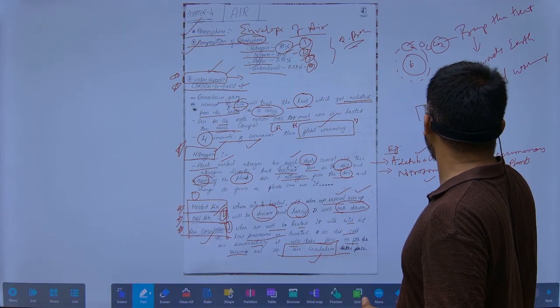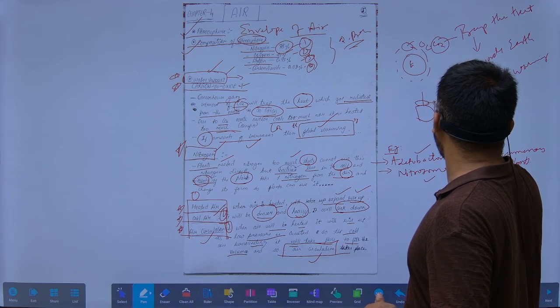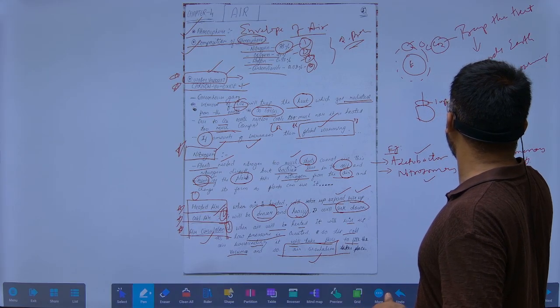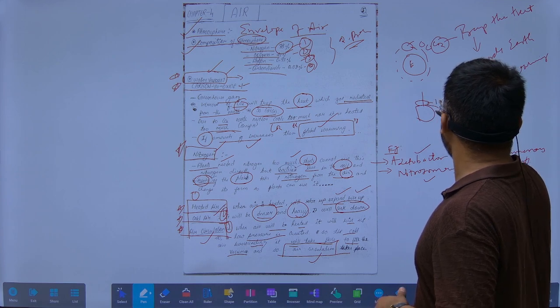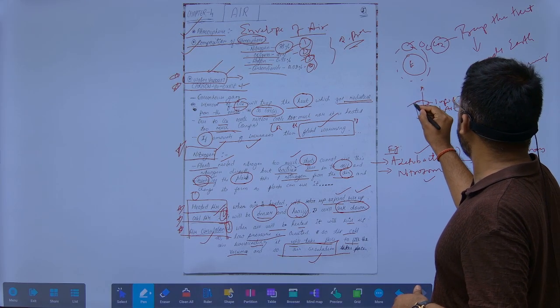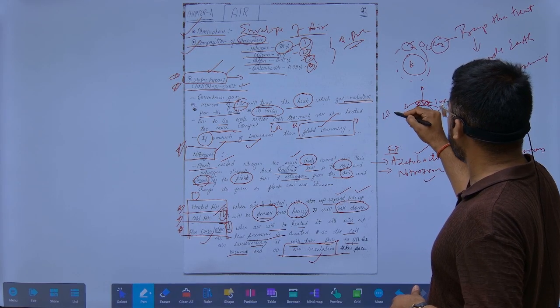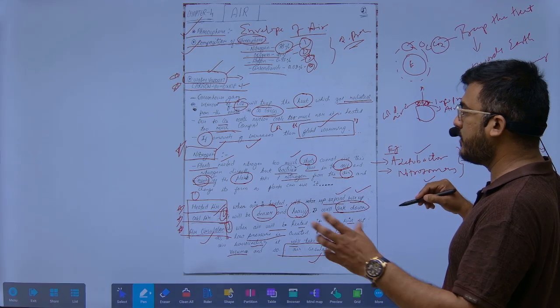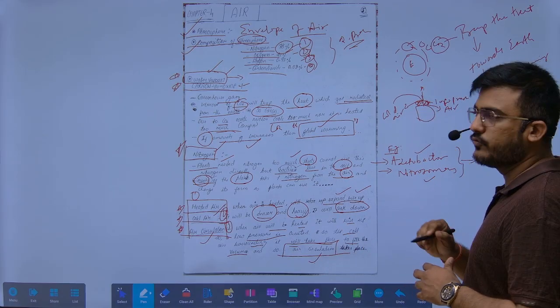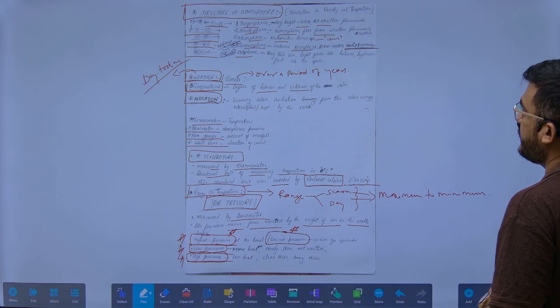Suppose this is the earth. In a particular region there will be low pressure, because the air is heated and goes upwards. This space will be created, and it will be taken by the cold air. Cold air will come to fill up the space, and that's how air circulation takes place.